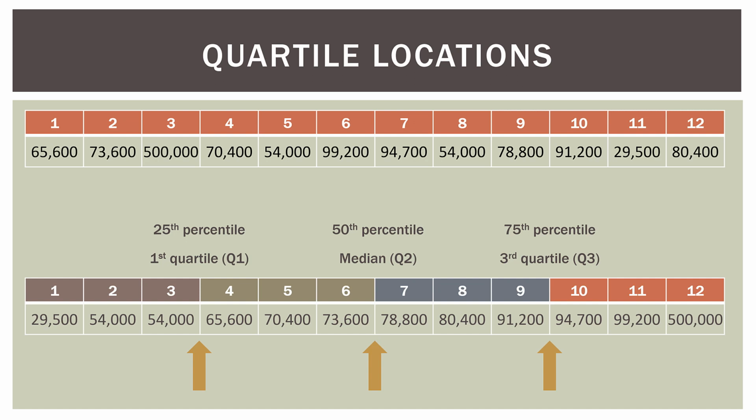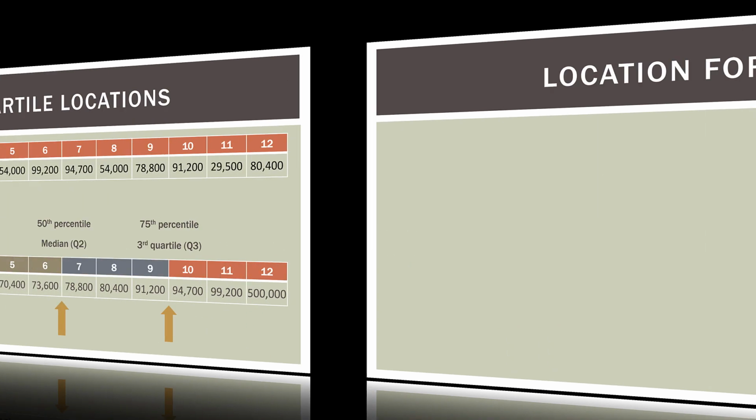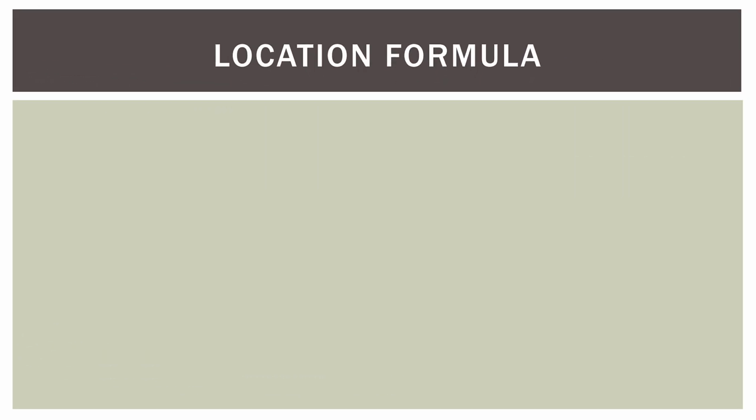So in this case, the first quartile, or the 25th percentile, is not a value in the data. It's an address. It's an address in position, and when we find it out here in a minute, it will be an address we can describe with a number value. Same thing with the 50th percentile. That is going to be between the 6th and 7th observation, and then the third quartile will be between the 9th and 10th observation.